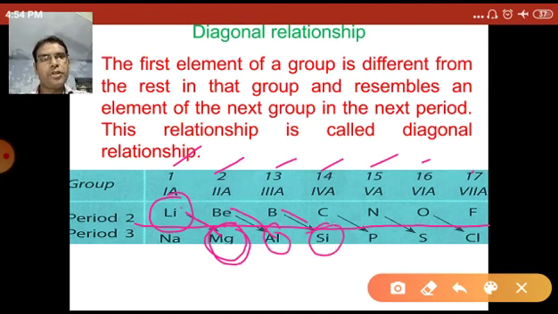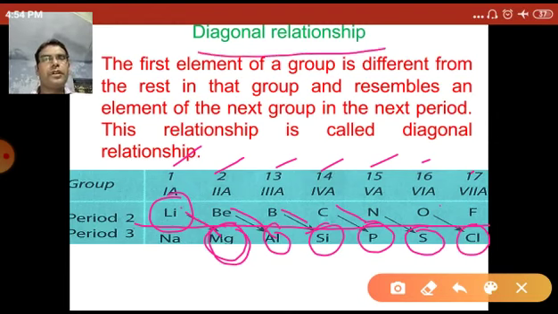Boron has similar properties to silicon. Carbon has similar properties to phosphorus. Nitrogen has similar properties to sulfur. Oxygen has similar properties to chlorine. So this relationship between the first element of the second period and the next element of the third period is called the diagonal relationship.